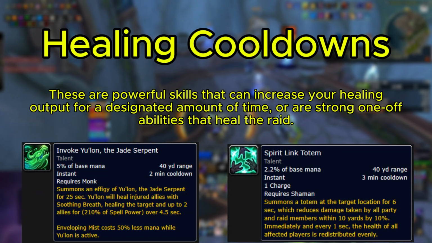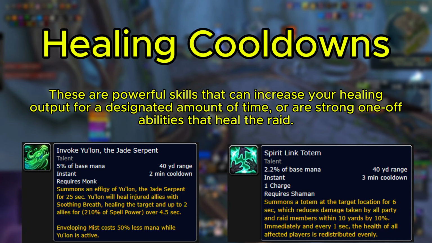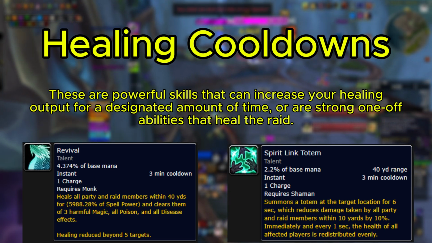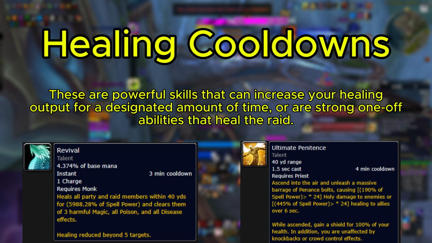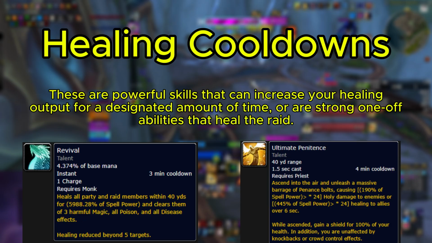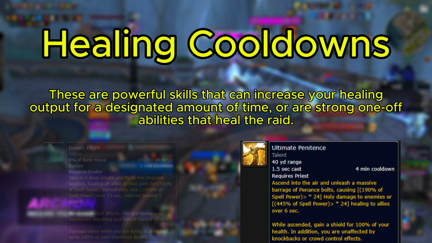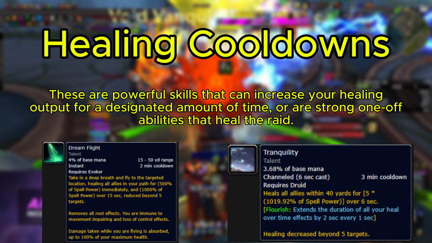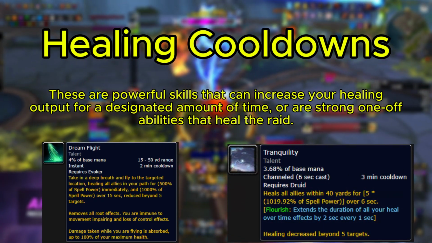Healing cooldowns are powerful skills that can increase your healing output for a designated amount of time, or they are strong one-off abilities that heal the raid and help you get through periods of increased damage. Again, during raid encounters, it is often the case that these are assigned to certain moments to help get the raid through those tough periods of damage.